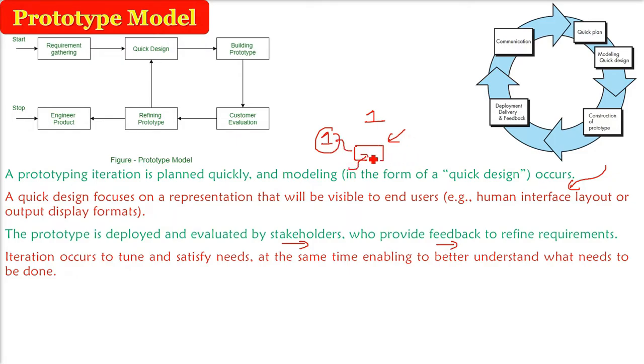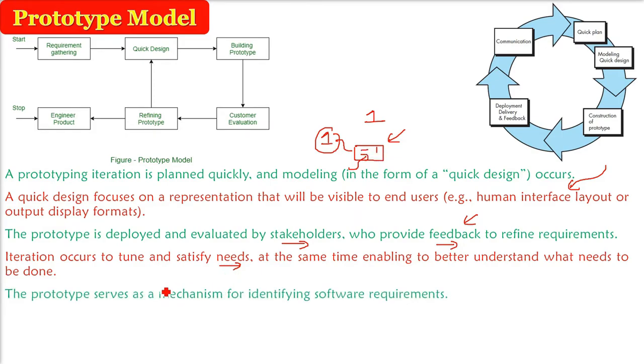Okay. So why is iteration done? Iteration is again going back through the same loop because now you want to fine tune the requirement. Once the requirement has been given, you need to refine it because the software has to be perfect. For that, you need to be very clear about the requirements. So the prototype that you are giving, say for a 1 year software, you give it in 1 month. This is all about identifying the clear software requirement: what the user wants, and what functions and features you are going to put in the software.